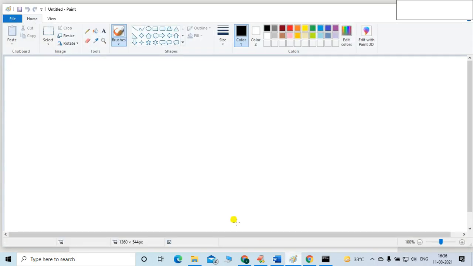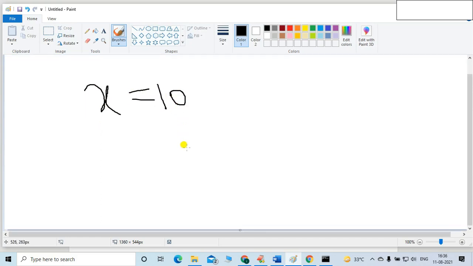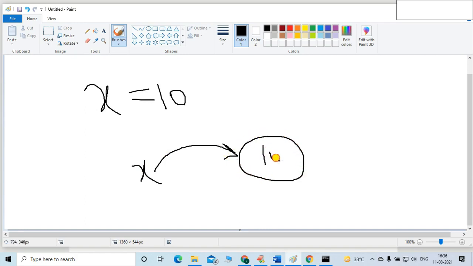Let me first revise yesterday's things. Suppose x is a variable, and suppose you wrote x is equal to 10. What does it mean, friends? What does it mean exactly? x is a variable which is pointing towards an object. The value of this object is 10.